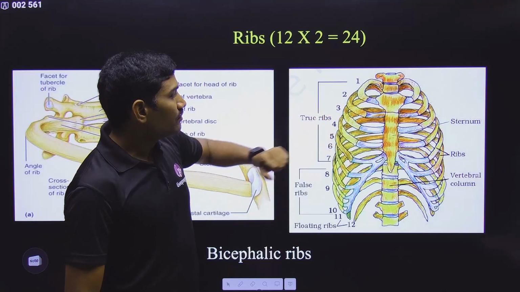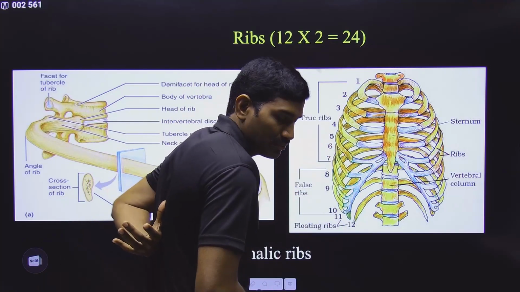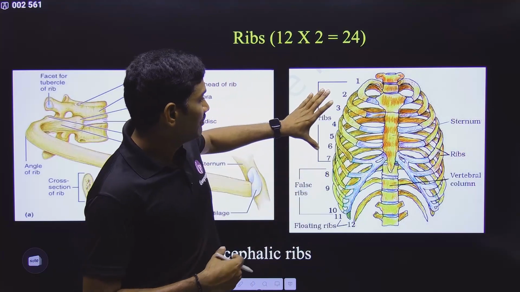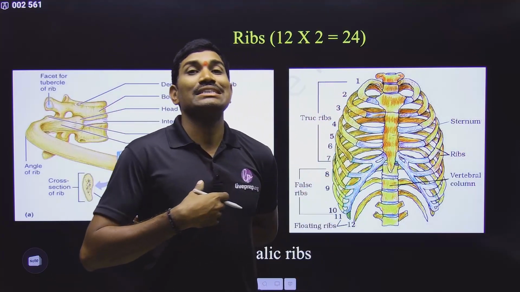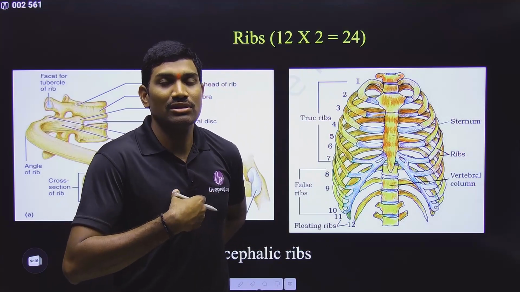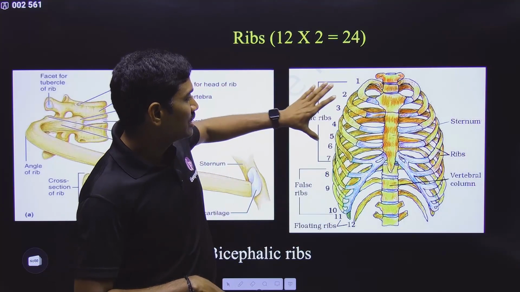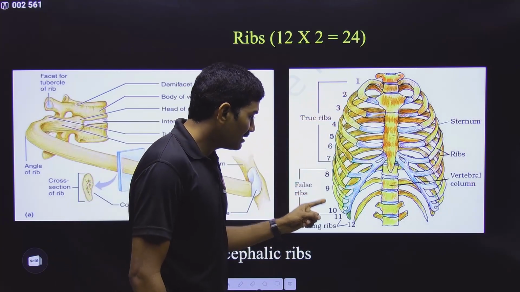So these true ribs, on one side are connected to the vertebra and on the other side to the sternum. That's why the first 7 pairs are true ribs and they are called vertebrosternal. One side vertebra, other side sternum. So they are called vertebrosternal ribs, 7 pairs. But what about 8, 9, 10?